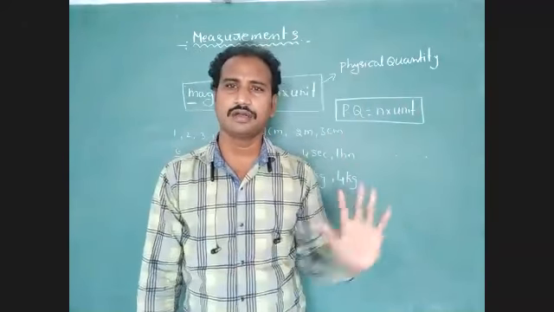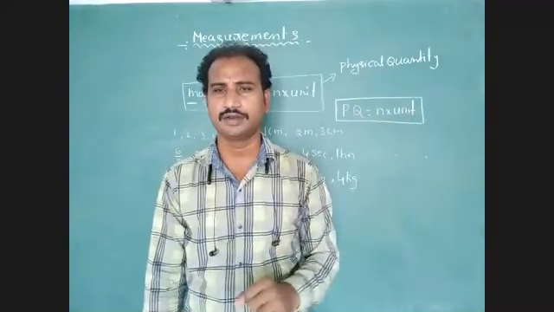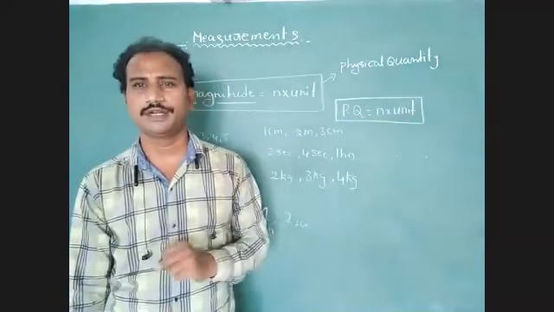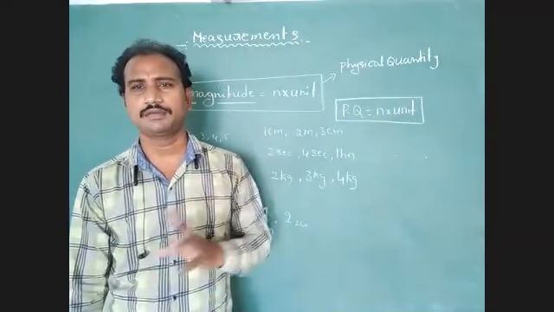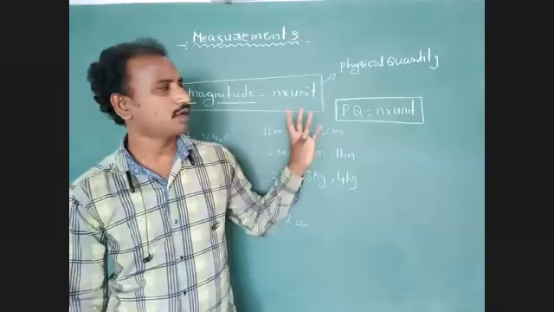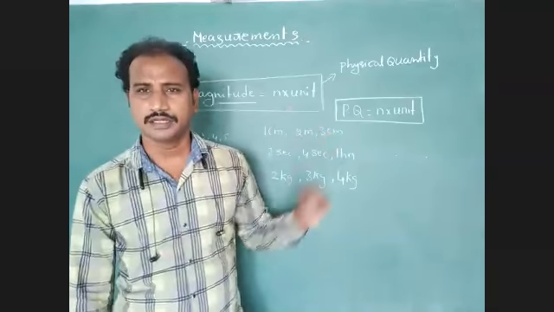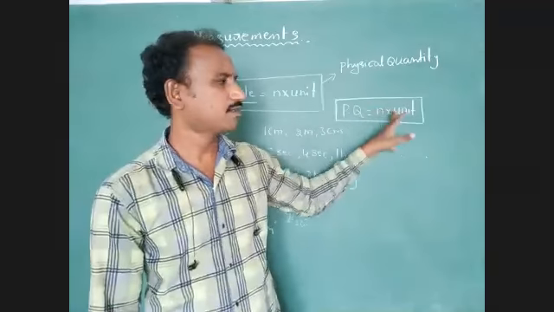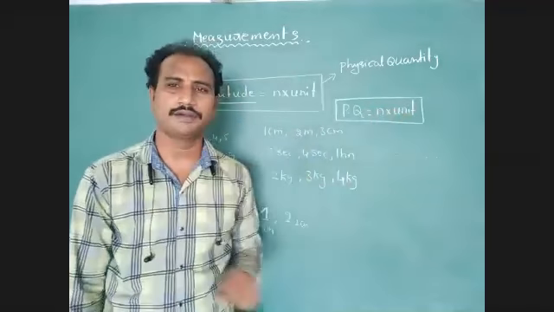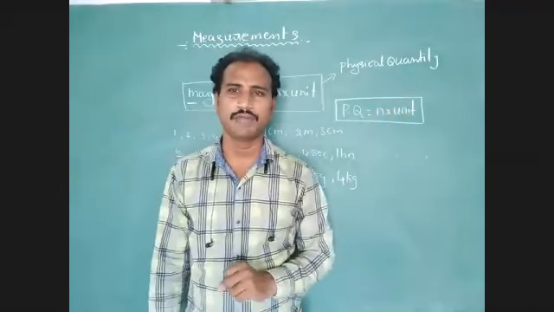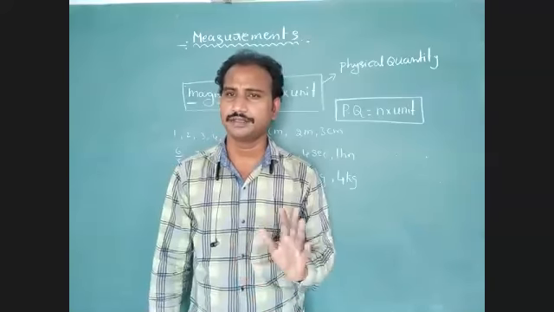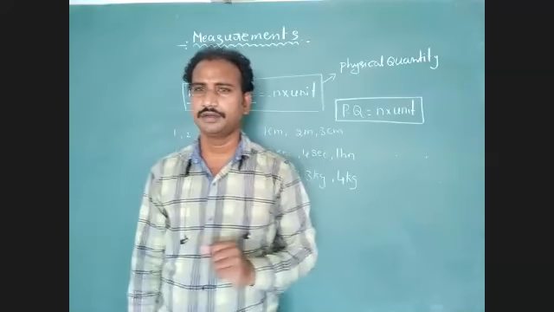Examples of physical quantities: speed, velocity, distance, displacement, acceleration, force, pressure, density, etc. These all are measurable quantities. Which are measurable quantities are called physical quantities. Generally, a physical quantity we express with the help of magnitude. Understood? Do you have any doubt?